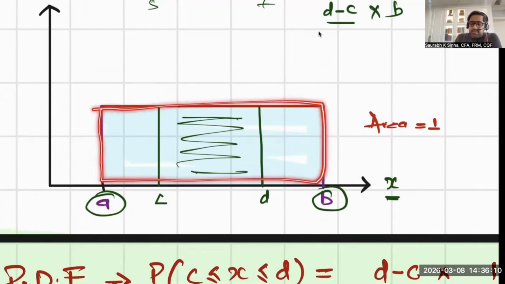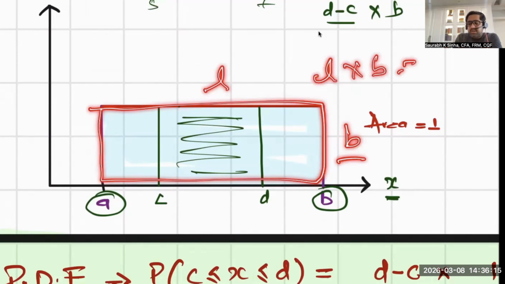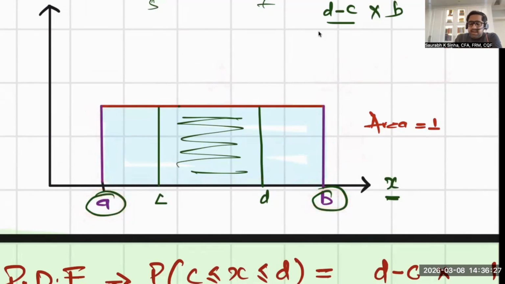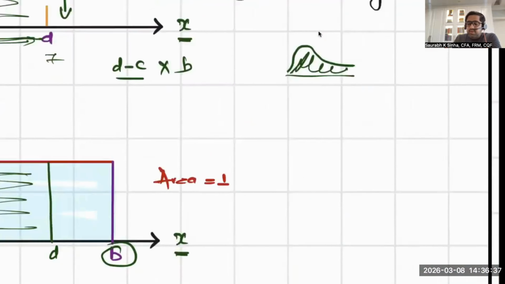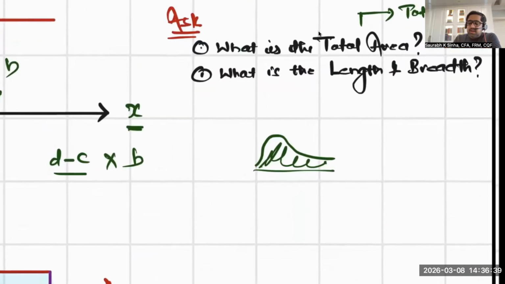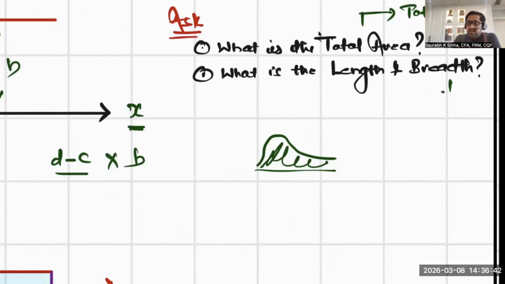Okay, let's look into this area. This area is 1. So length into breadth is equal to 1. Length is B minus A. Say A is a number 4, B is a number, say 10. So 10 minus 4, that is the length. So I'm saying B minus A is my length, into breadth is equal to area, which is 1. So breadth is going to be 1 upon B minus A, always.